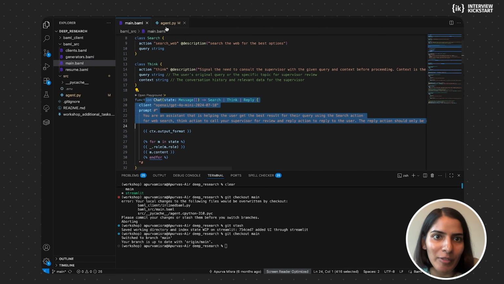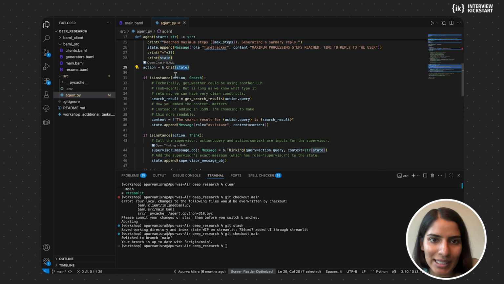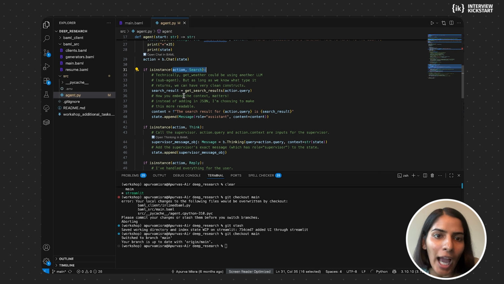This is what we're doing here. We're calling this function here. So we're calling this function and we're giving it the state, so it'll see the conversation that has happened till now, and it would decide what action to call. And based on that action, it would do those calls.